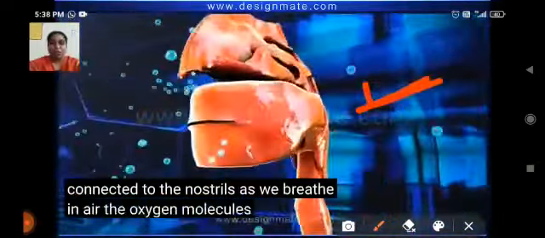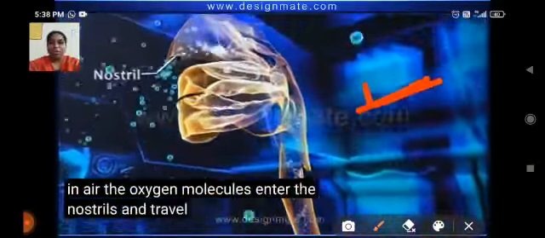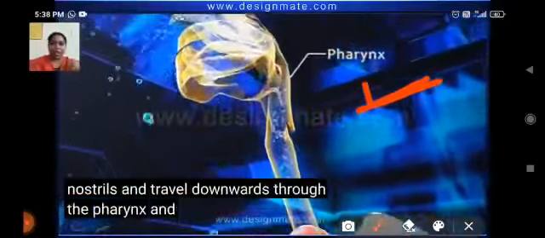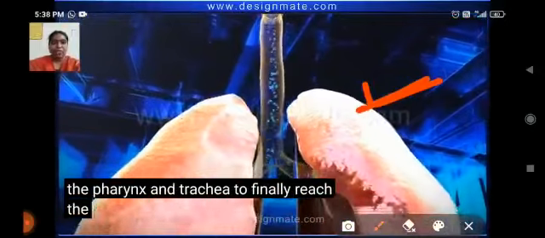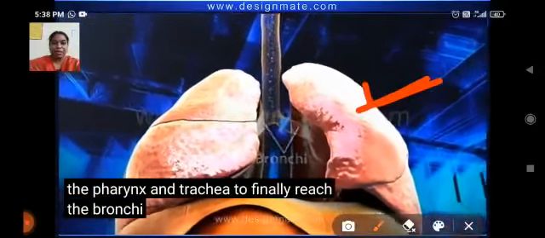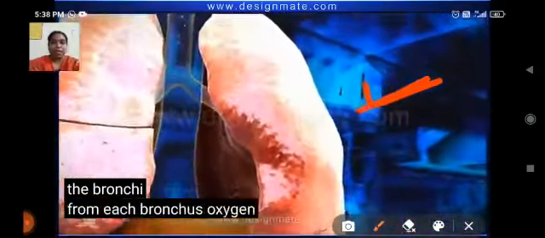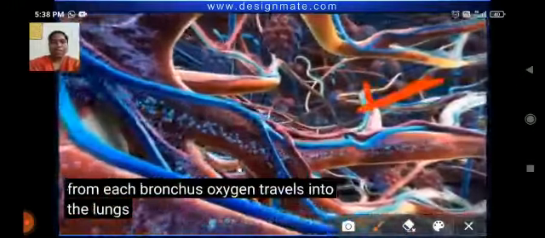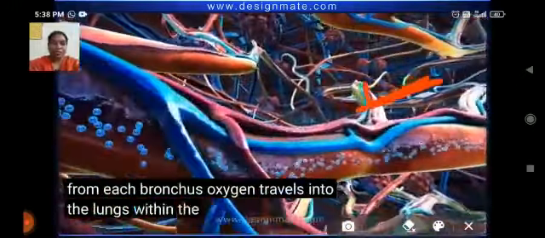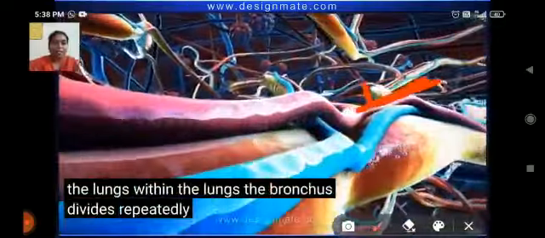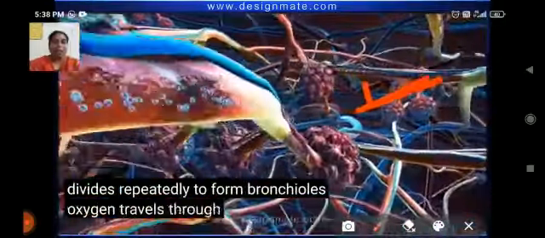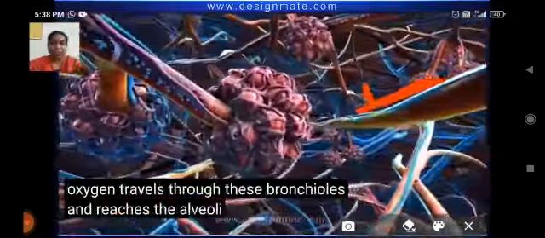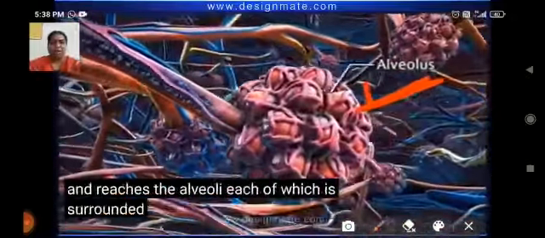So in the process of inhalation, you may observe that the inhaled gases pass to the pharynx, from the pharynx to the larynx, from the larynx to the lungs, from the primary bronchi to the secondary, from the secondary to the tertiary, and from the tertiary to the alveolus. You may observe that the gases will be passed on to the alveoli, the bunch of alveoli. So here is the bunch structure, the alveolus.